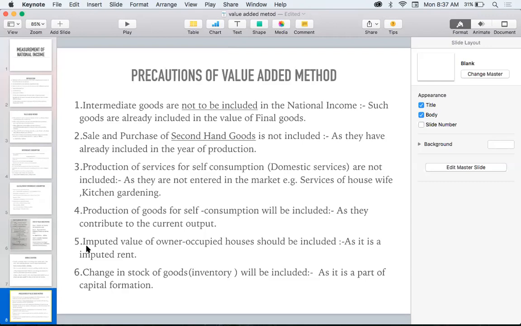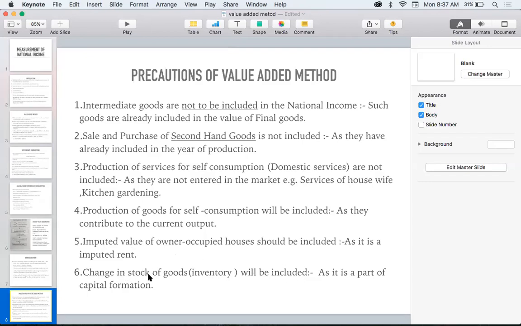Even if I am giving a house for rent, or I am living in it, it has a particular value, a market value. So the value of that house will be added in national income. So the imputed value of an owner-occupied house should be included. Next one, change in stock of goods will be included. Change in stock, already I